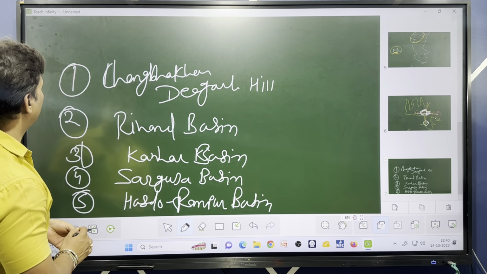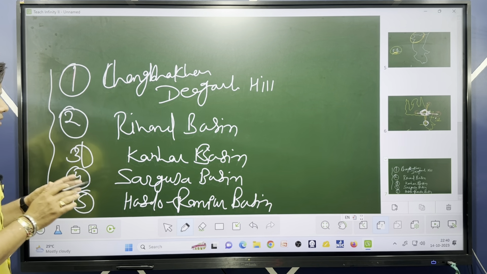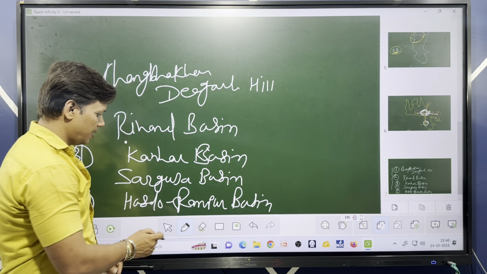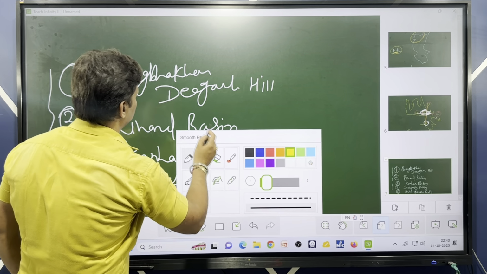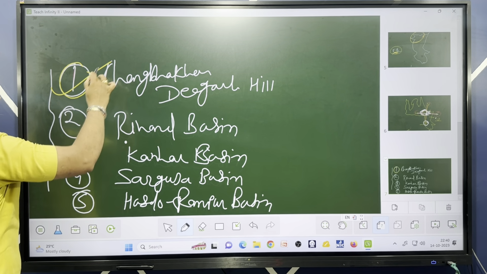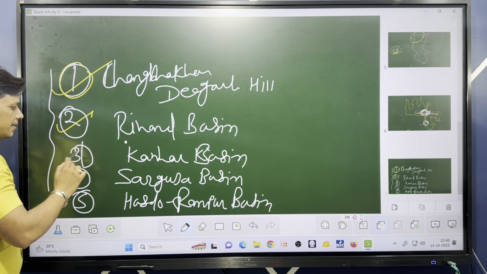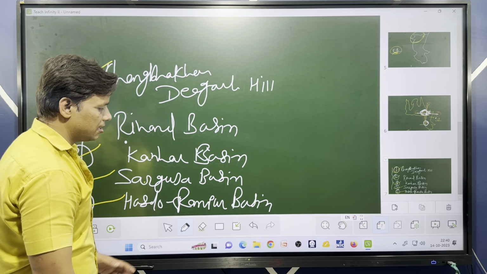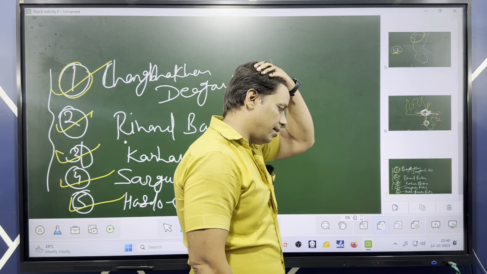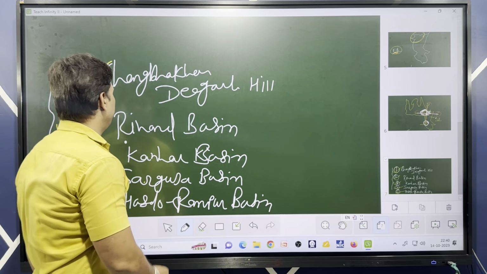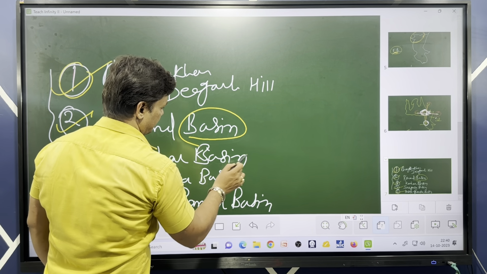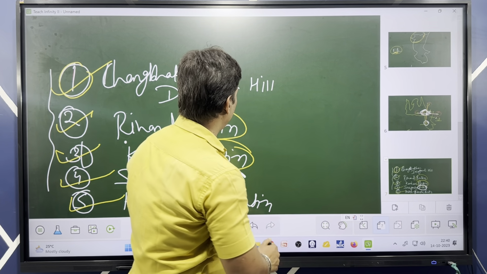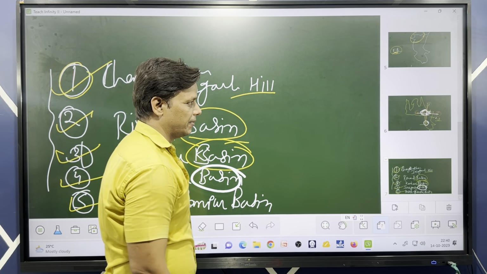You just need to remember all these sections of the plateau of eastern Baghelkhand. First is Chang Bhakhar Devgarh Hill. Second is Rehan Basin, third is Kanhar Basin, fourth is Sarguja Basin, and fifth is Hasdo Rampur Basin, okay. Mainly what you will find here is basin areas, 4 different basin areas, that encompass the hilly area and basin area also.